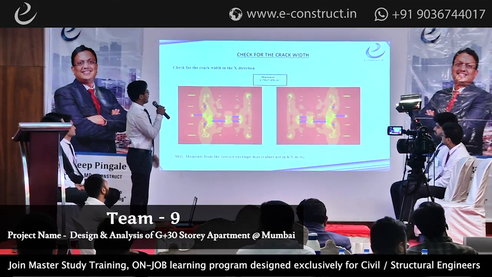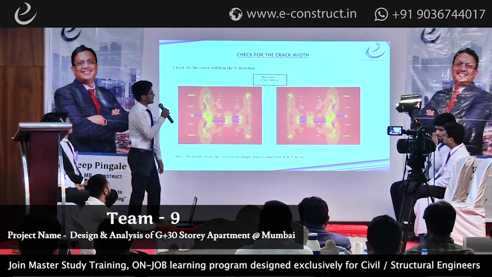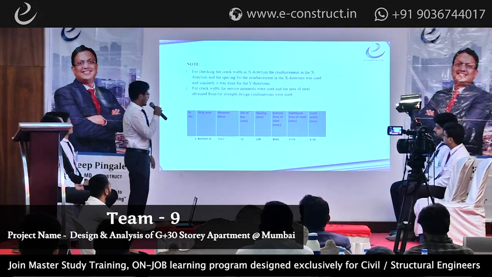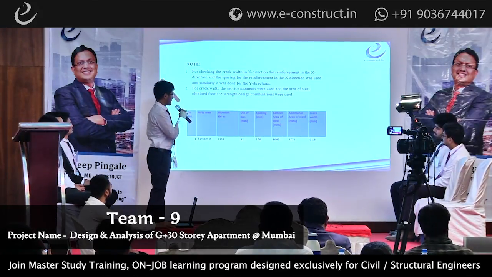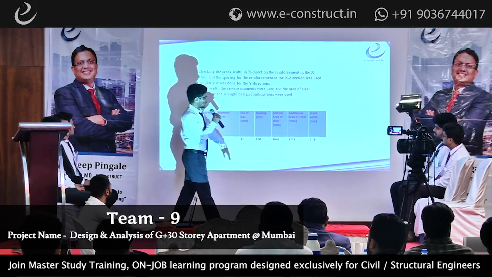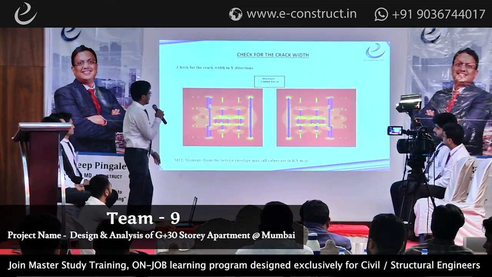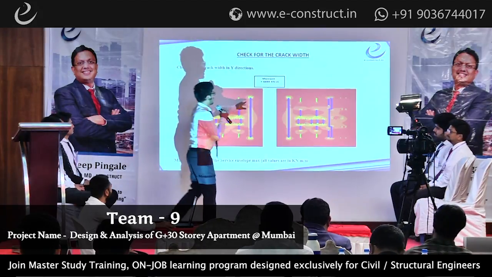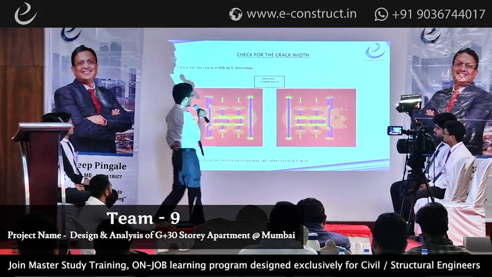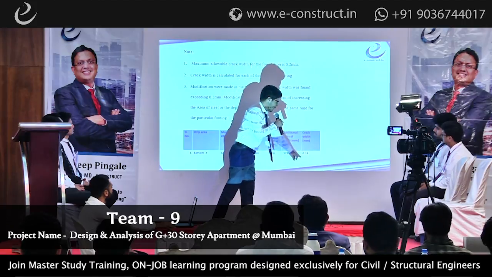And now we move to the check for the crack width. The crack width we check for the service load combination. And here for the bottom X direction, we got the maximum moment as 7,317, and the crack width is 0.18. Next. And for the Y direction, we got a moment of 6,888 kilonewton meter, and there also the crack width check is 0.18.